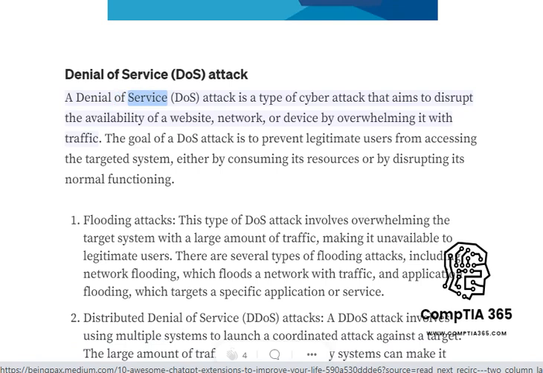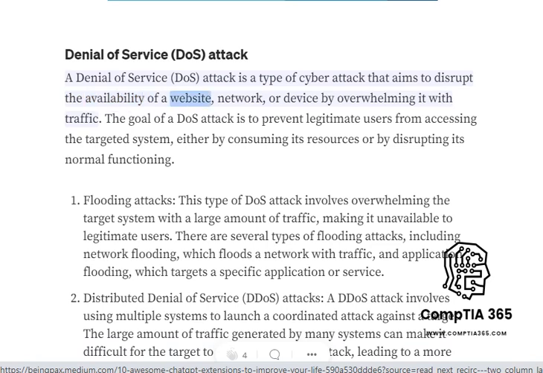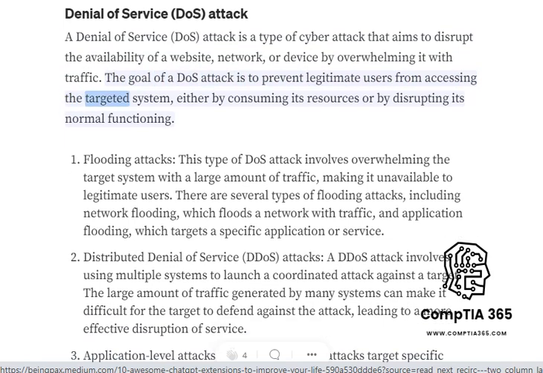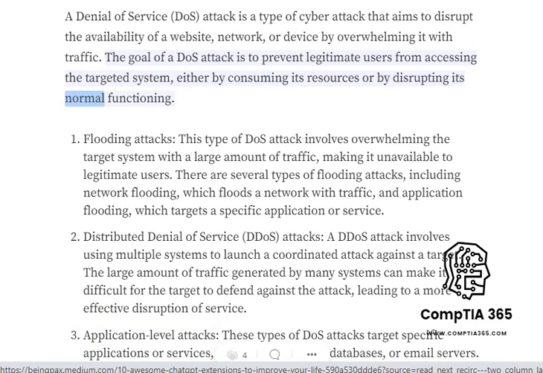Denial of service, DOS, attack. A denial of service, DOS, attack is a type of cyber attack that aims to disrupt the availability of a website, network, or device by overwhelming it with traffic. The goal of a DOS attack is to prevent legitimate users from accessing the targeted system, either by consuming its resources or by disrupting its normal functioning.